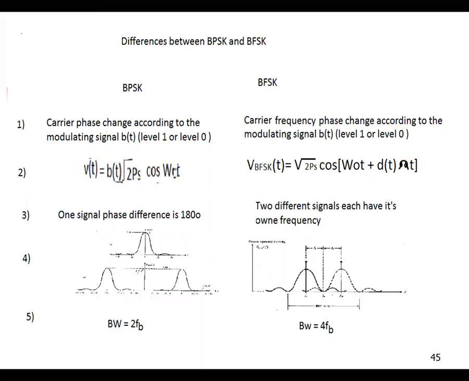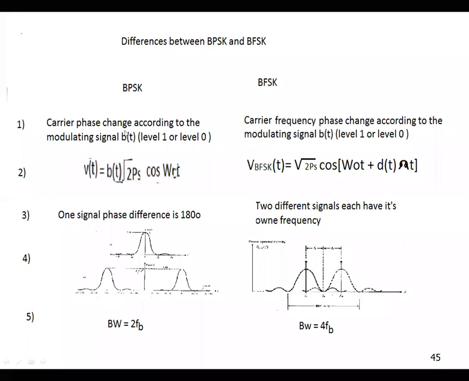First difference is definition. You know the definition of BPSK. The carrier phase changes according to the modulated signal changes. What is the parameter here? The phase of the carrier. The modulated signal is b of t that has level 1 or level 0. Level 1 is positive and level 0 is negative, or vice versa. Okay, b of t level changes, then the phase of the carrier changes.